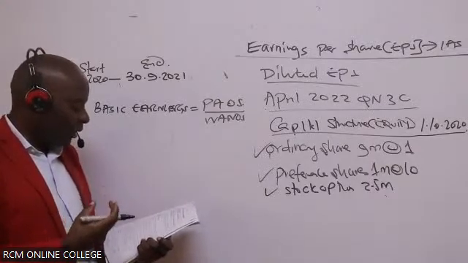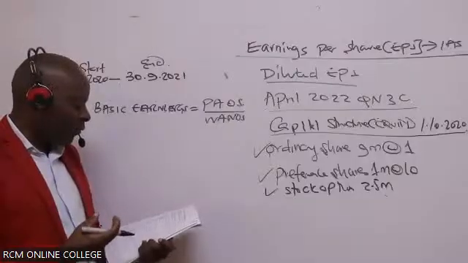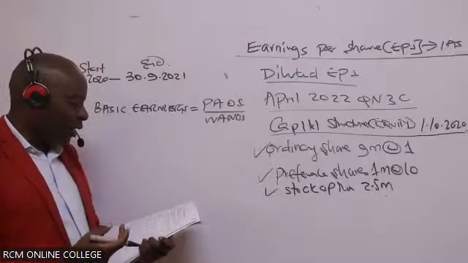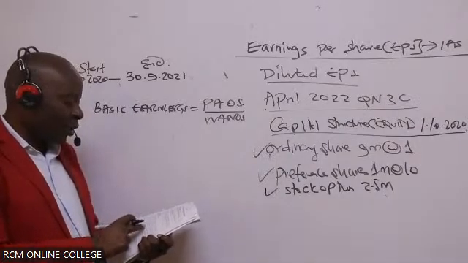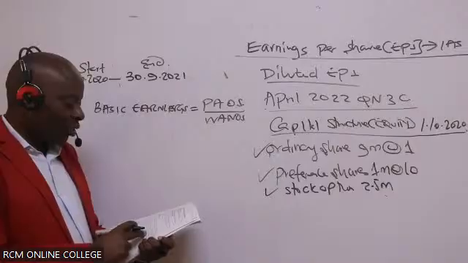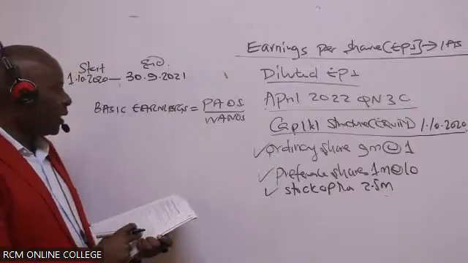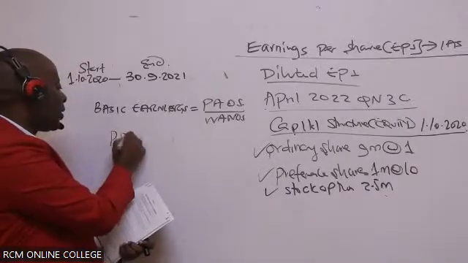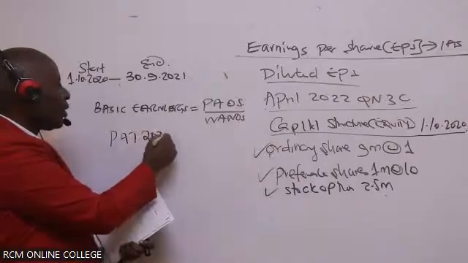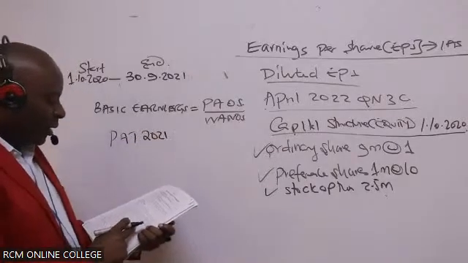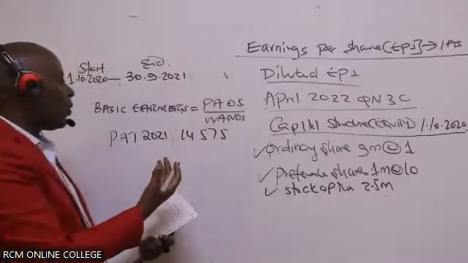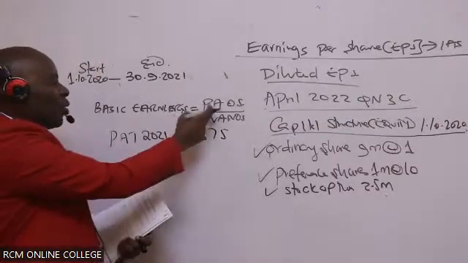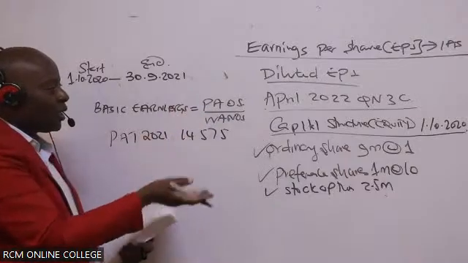Actually, that should have been my third paragraph here. R Limited's profit for the year. Profit for the year is the PAT, profit after tax, to 30th September 2021 from continuing operations. So in this case here, they have given us profit after tax 2021, ladies and gentlemen. In this case here, it is 14,575. We want to get the profit attributable to ordinary shareholders.